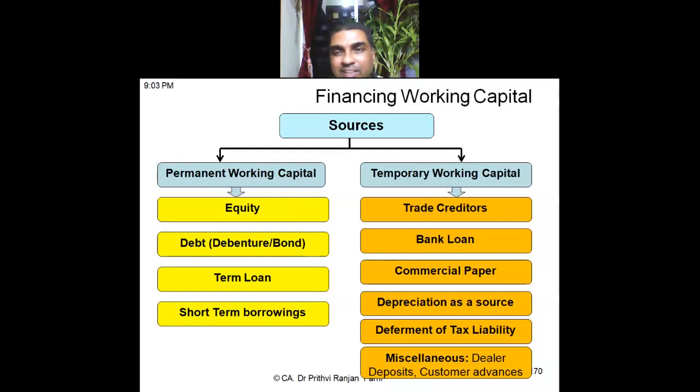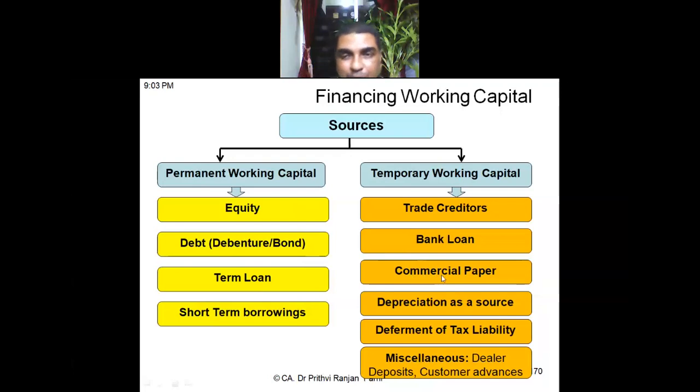Because when you are selling, you are creating trade debtors. So if you can match the trade creditors and trade debtors, then that's very good working capital management. You can leverage the relationship between trade debtors and trade creditors. So trade creditors is a good working capital financing source. The next one is bank loan, another source. Third one is commercial paper.